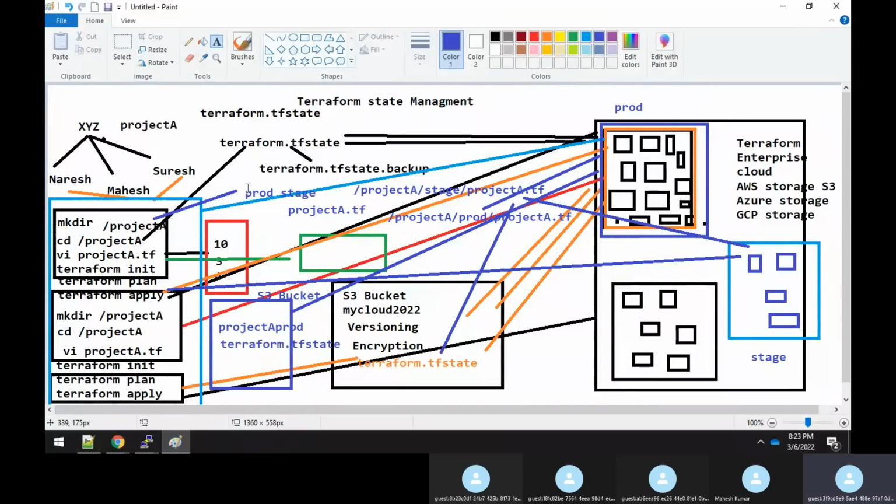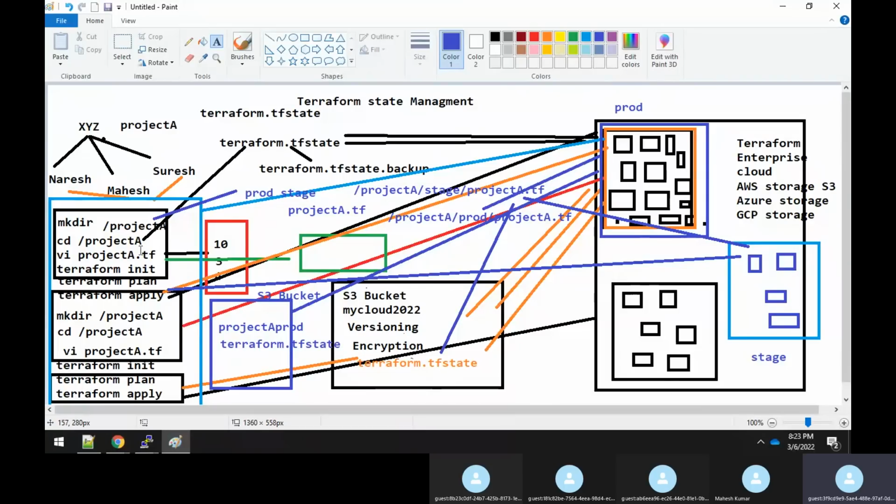So there are two important solutions provided by Terraform itself. One is to maintain its own storage. Before this, with prod and stage, the earlier solution was that we were working on the S3 bucket, correct? And you created a bucket, and by default it provides versioning and everything, right?